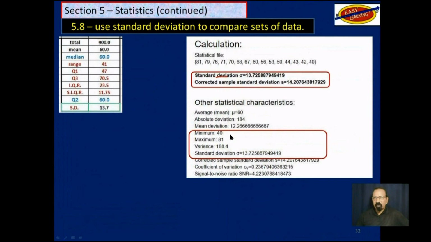So standard deviation, sigma, is 13.7, corrected sample standard deviation, S. So this S here is our regular English S, and this here is a Greek lowercase letter s, sigma.